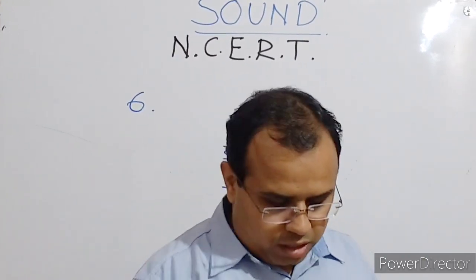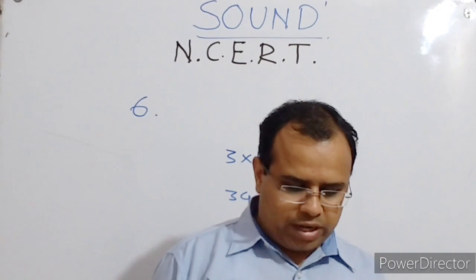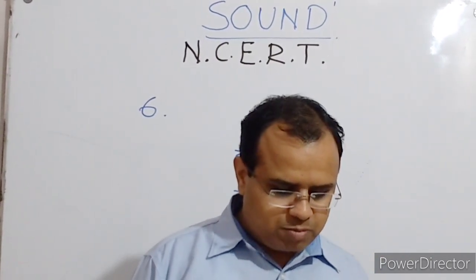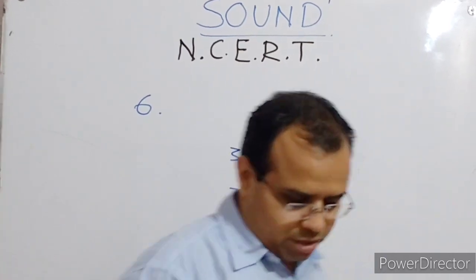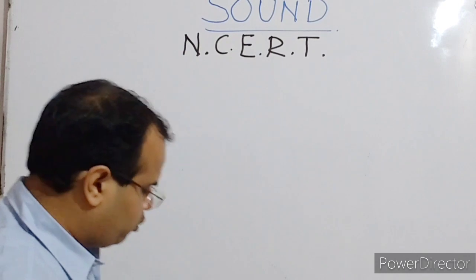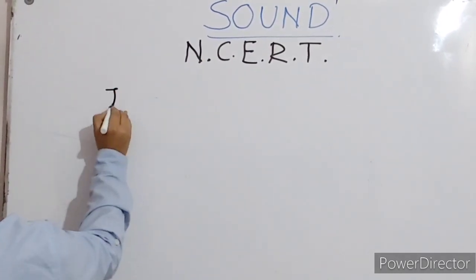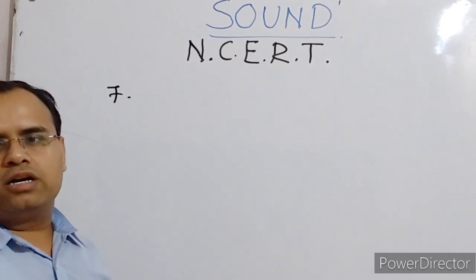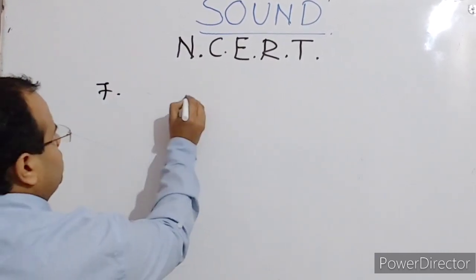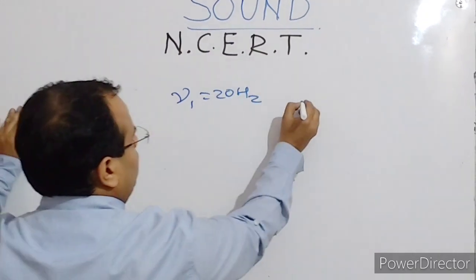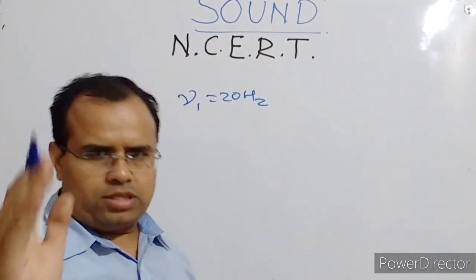Next question. A person has a hearing range from 20 Hz to 20 kilohertz. What are the typical wavelengths of sound waves if the speed of sound is given as 344 meter per second? Okay, so this is question number 7. It is given that the hearing range of the person is 20 Hz to 20 kilohertz. So first let us do it for 20 Hz, then let us do it for 20 kilohertz.